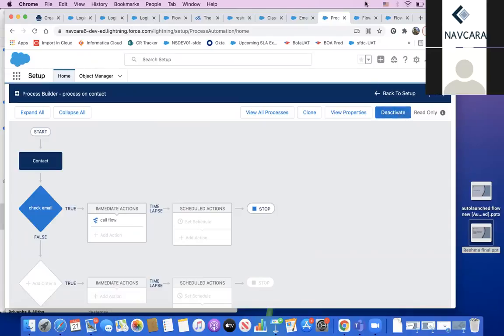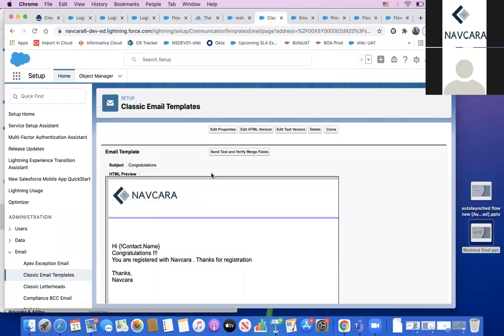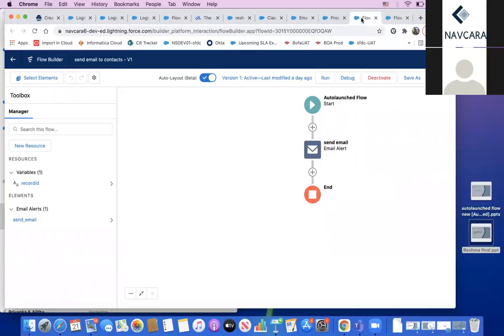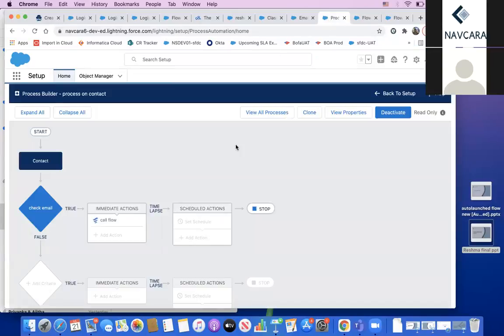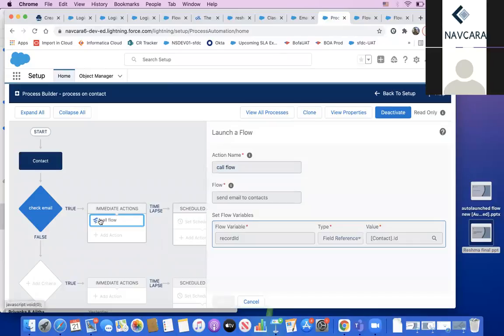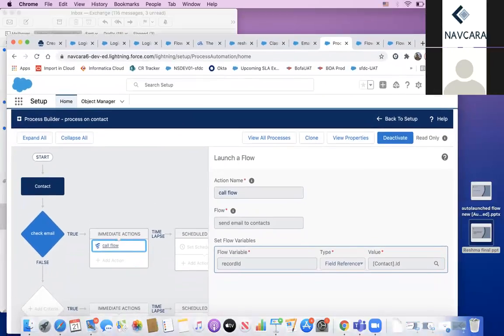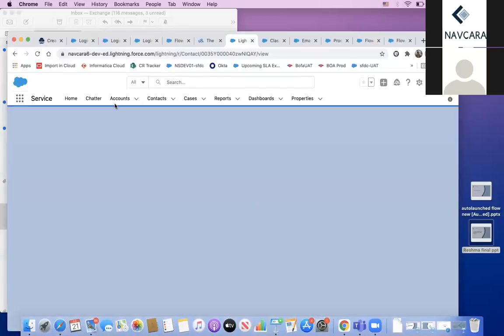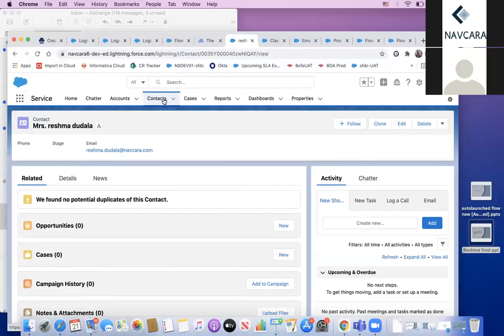First, you have to create the email template. Then you need to create the email alert. Then you need to create a flow with the email alert action, and then you need to create a process builder which will be calling the flow. And then I'm going to create a contact here and see whether the email is sent or not. So I just refreshed the contacts.